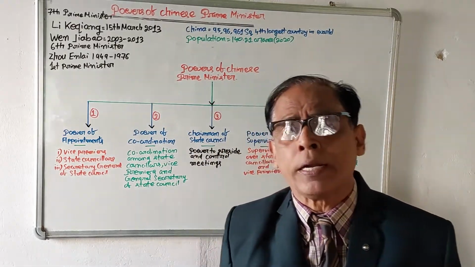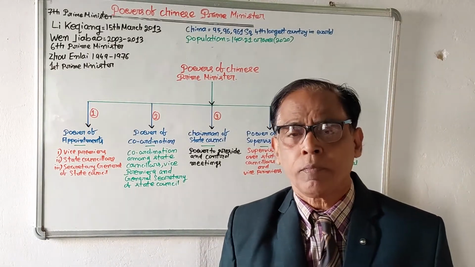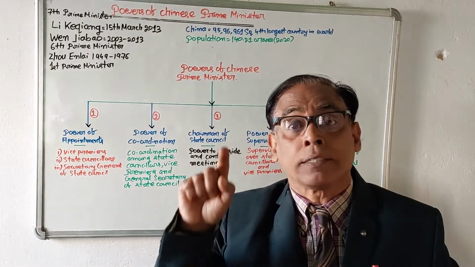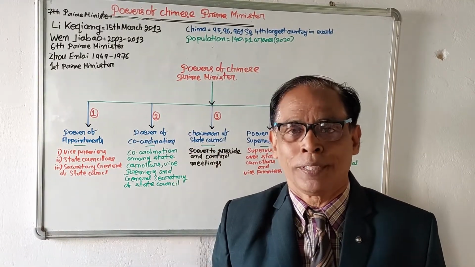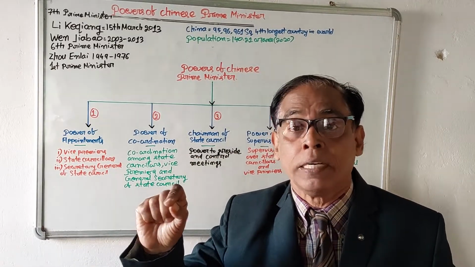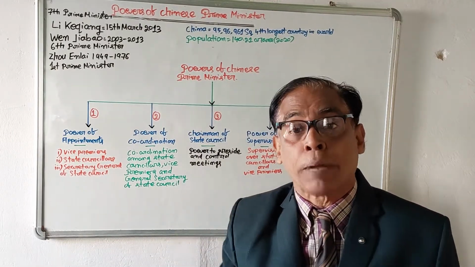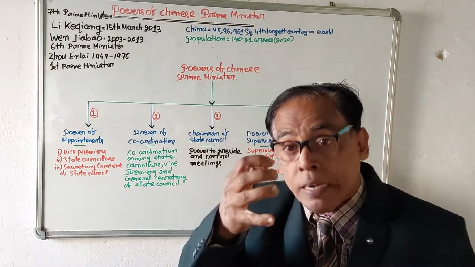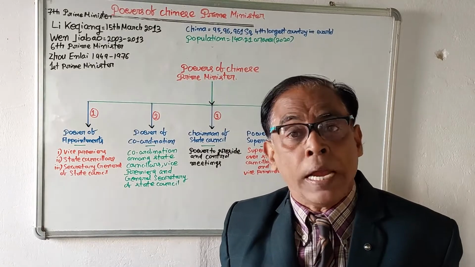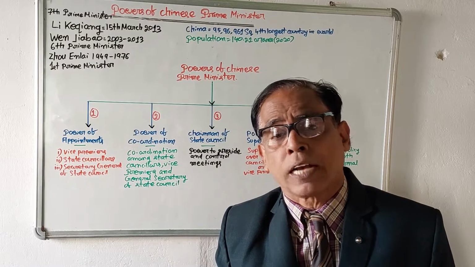The third important and crucial function of the Chinese Prime Minister is as the chairman of the State Council. The State Council of China is the highest executive body. In China, the State Council is the highest executive body. It is like the Cabinet of India. So it is the function of the Chinese Prime Minister to convene the meetings of the State Council, to preside over the meetings of the State Council, and he will decide what will be the final decision of the State Council.